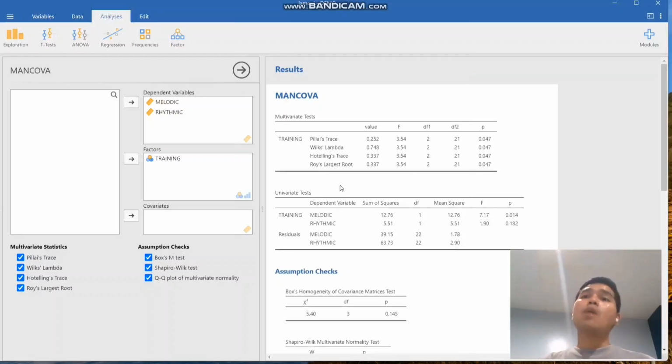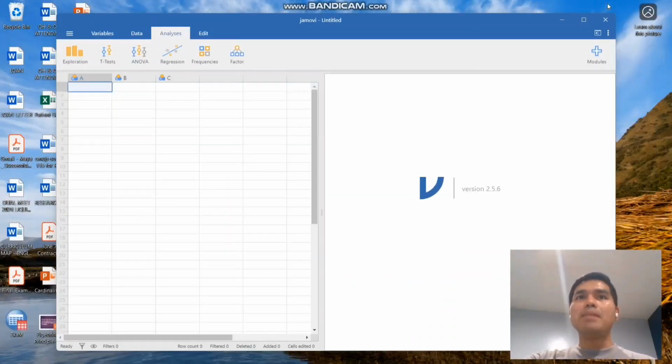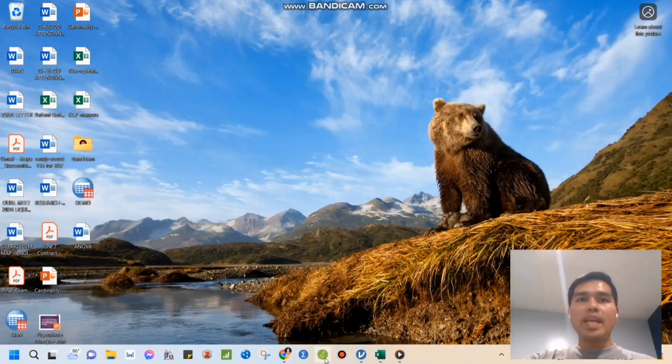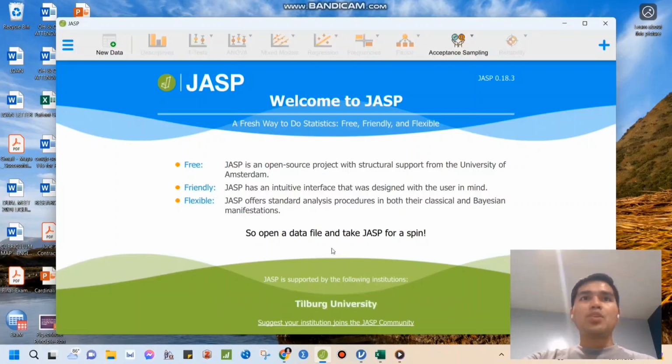All right. Now, I would like to proceed and perform the same. This is not quite a comparison, but an attempt at running the same test statistics, this time with another statistical application, which is the JASP application. Let us minimize this for the meantime and open the other application, JASP, which is, by the way, another free software. So we have it here.